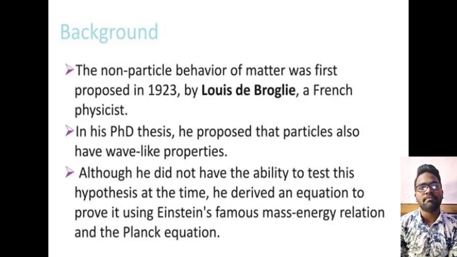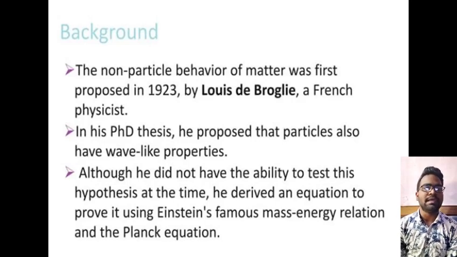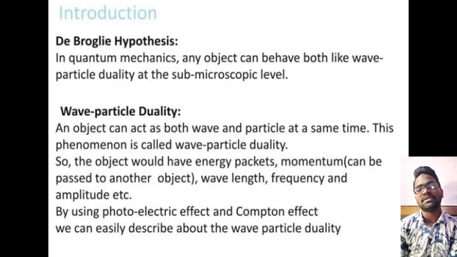The wave behavior of matter was first proposed in 1923 by Louis de Broglie, a French physicist. In his PhD thesis, he proposed that particles also have wave-like properties, although he did not have the ability to test his hypothesis at the time. He derived an equation to prove it using Einstein's famous mass-energy relation and the Planck equation. And next, the introduction of the de Broglie hypothesis wavelength.